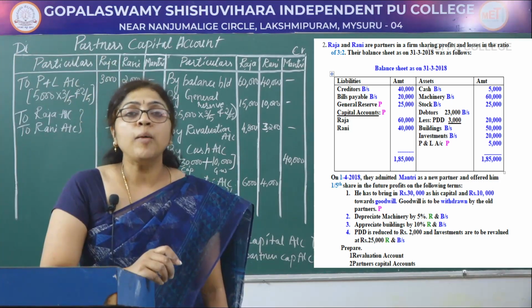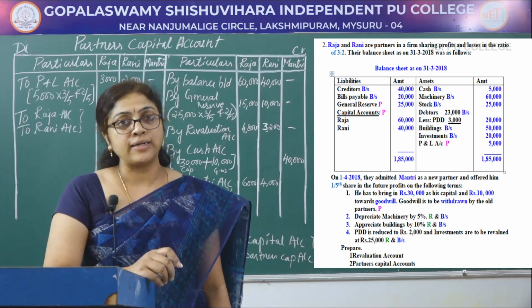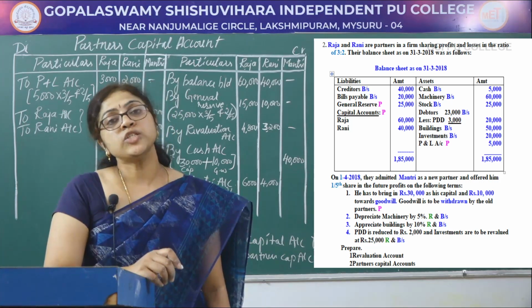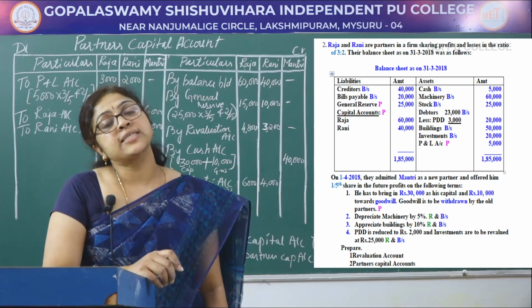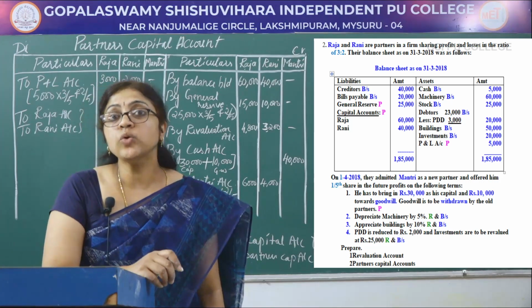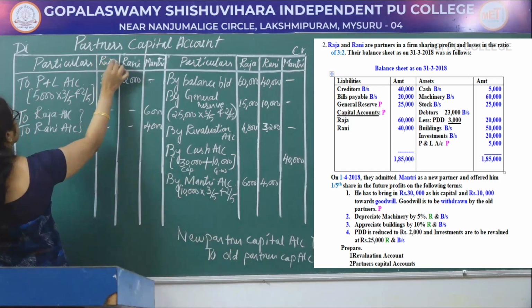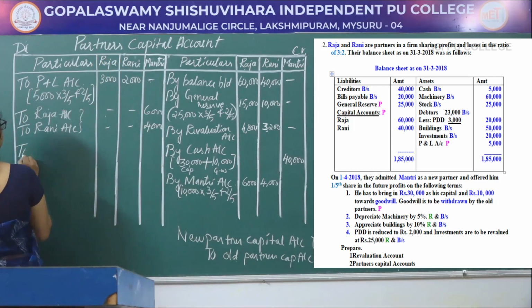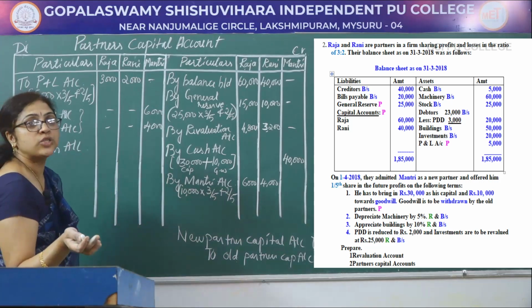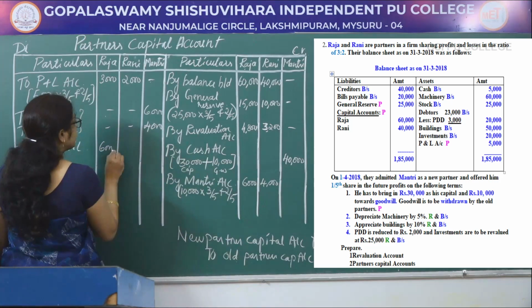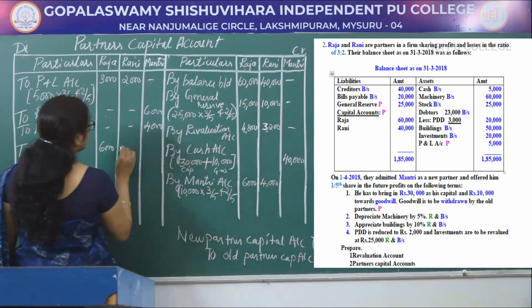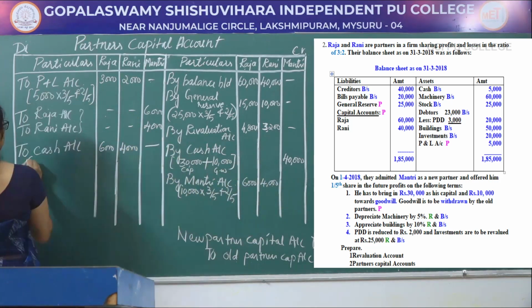Here the full amount is withdrawn by the partners. So when the amount is withdrawn by the partners, the journal entry is old partners' capital account debited to cash account. So full amount is withdrawn here: in the Raja account 6,000 and in the Rani account 4,000. This is goodwill withdrawn.